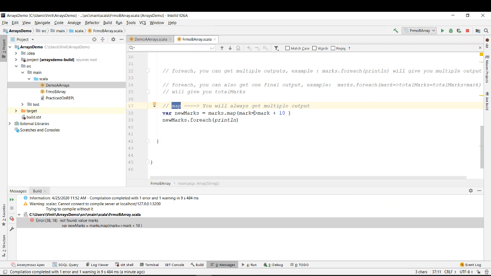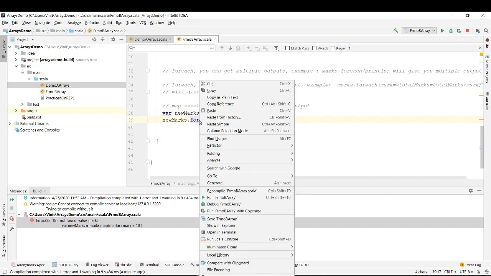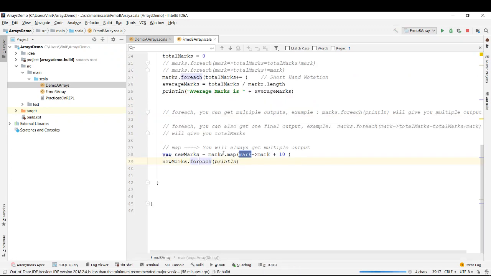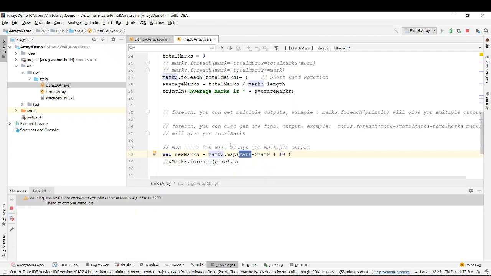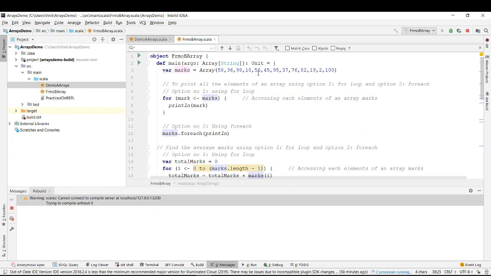So new marks is equal to foreach println. What it will do is take each and every element over here, add 10 to each element, and print that, right? Let us run it. The marks was 58 and the last was 100, so 100 will become 110.